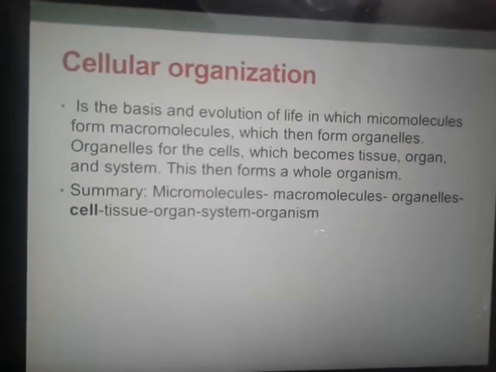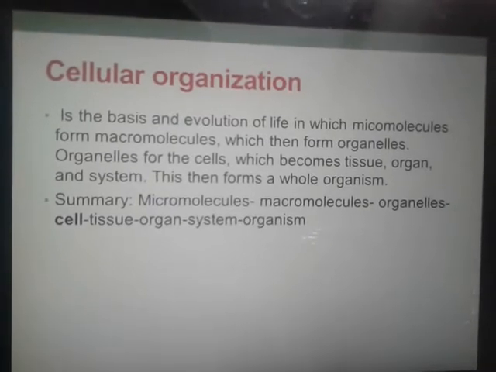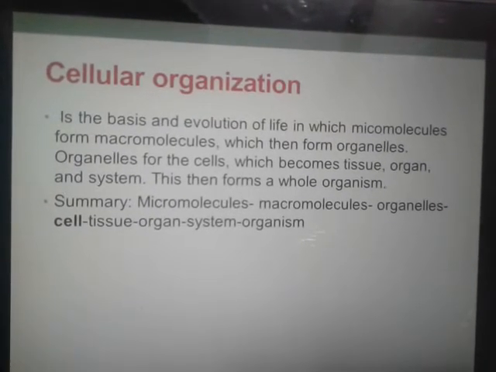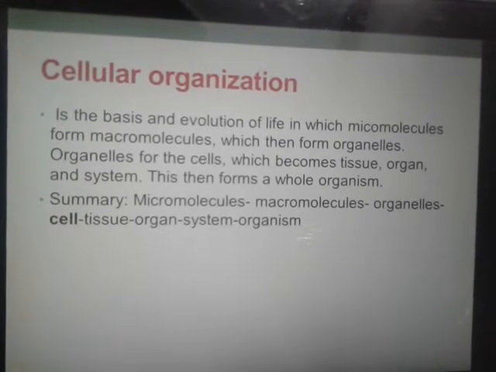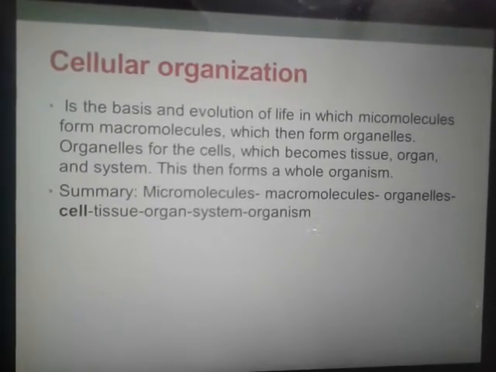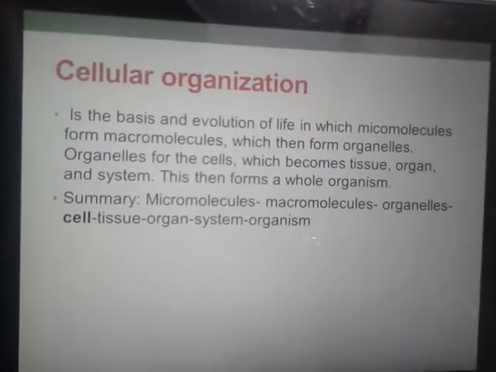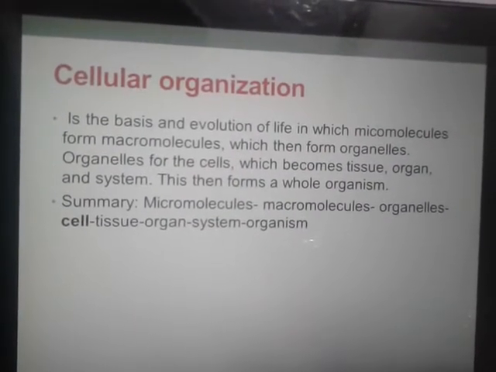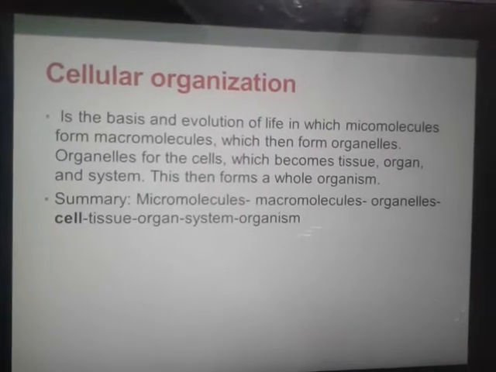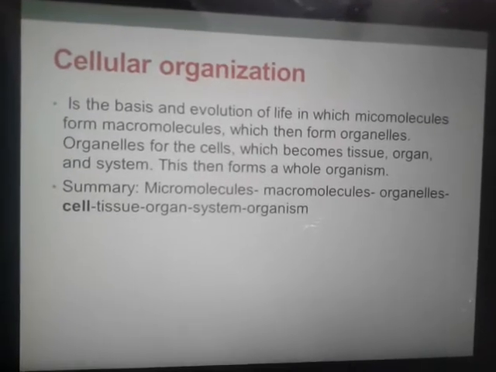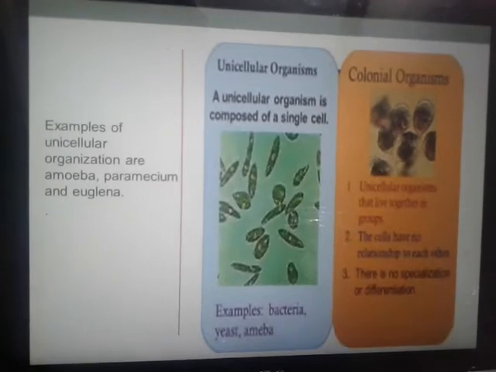Cellular organization is the basis and evolution of life in which micromolecules form macromolecules, which then form organelles, organelles form the cells which become tissue, organ and system. This then forms a whole organism. And the summary is micromolecules to macromolecules, macromolecules to organelles, organelles to cells, cell to tissue, tissue to organ, organ to system, system to organism, organism to individual, individual to population, population to community and community to biosphere level.